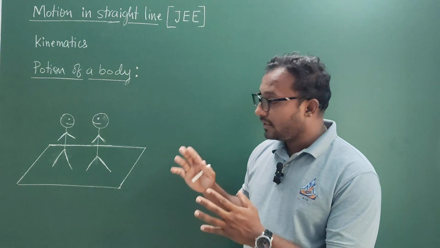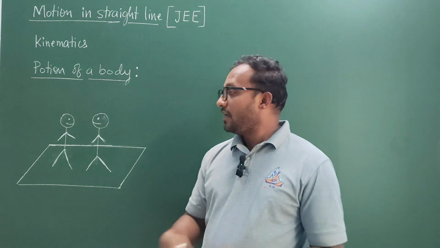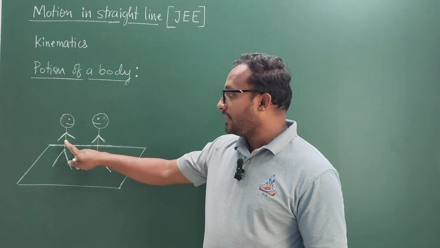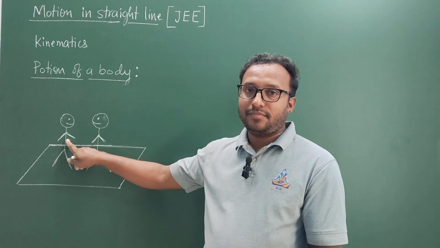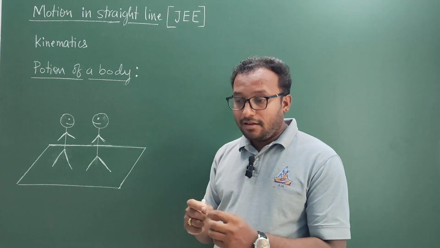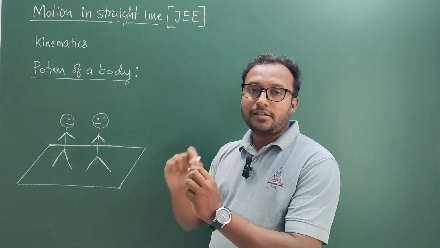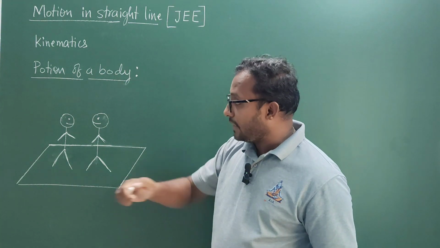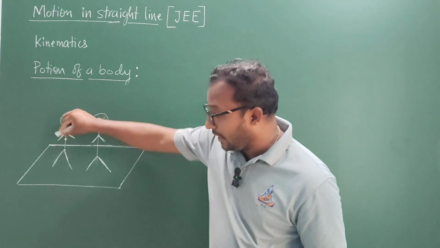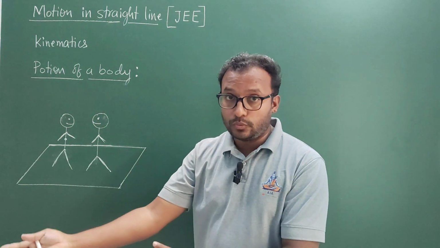I can also say the situation in some other way. This person is at rest with respect to his friend, because when I say with respect to his friend, the origin of the coordinate system, or origin of the frame of reference, is fixed at his friend. That is the meaning of with respect to.